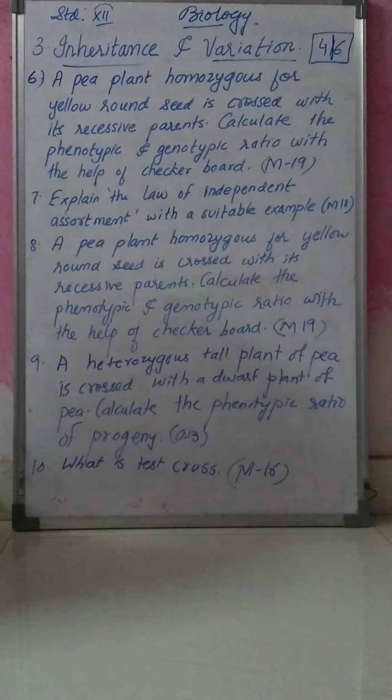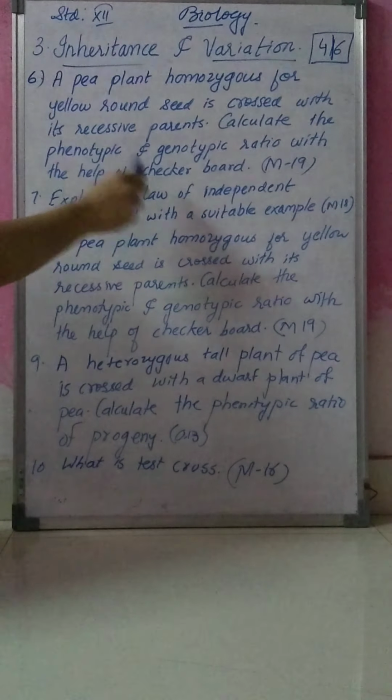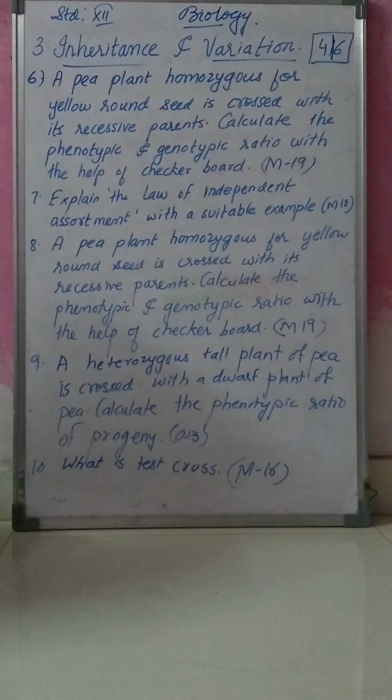Calculate the phenotypic and genotypic ratio with the help of checkerboard. See, this question was asked in March 2019. Now if you read this question twice, you will understand that this question is about the law of independent assortment. Two examples are there, two characters are there.